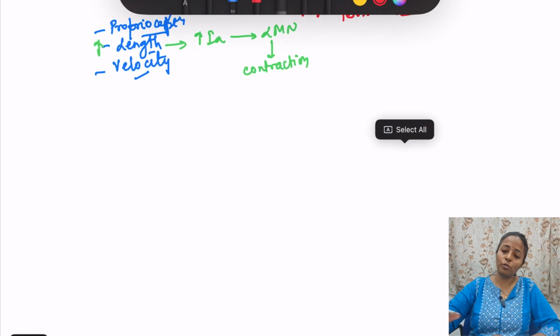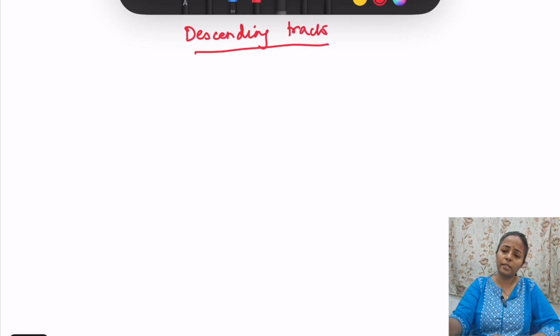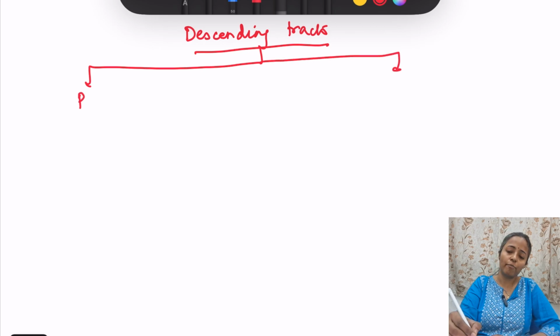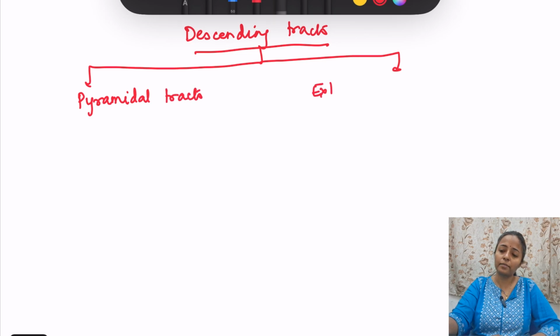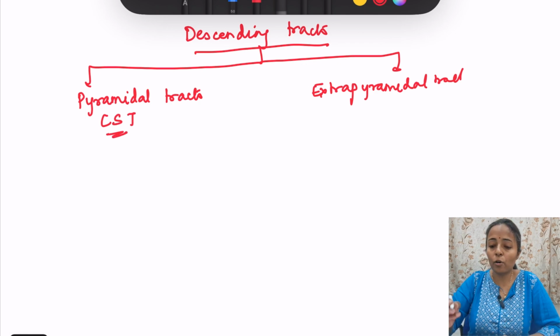So let us move on to the next part, that is the descending tracts. In descending tracts, we have 2 types, just like ascending tracts have 2 types. Descending tracts: we have pyramidal tracts, and we have extrapyramidal tracts. Pyramidal tract is also known as corticospinal tract.